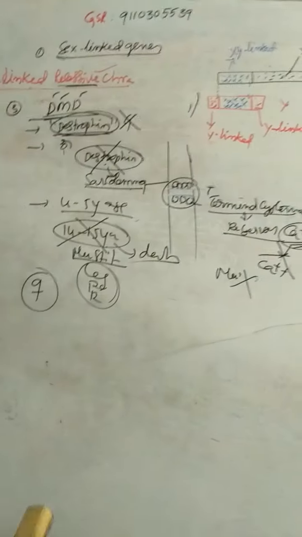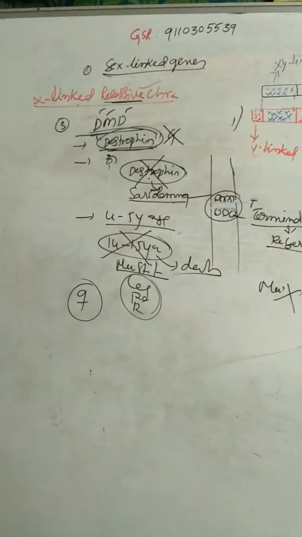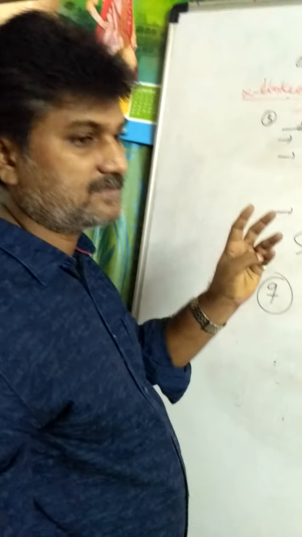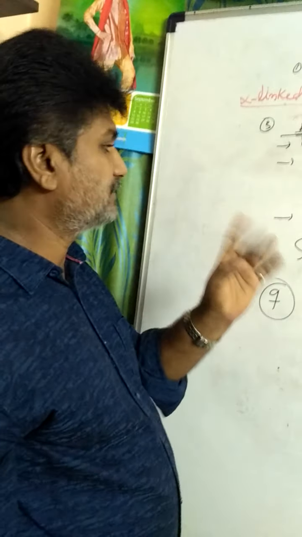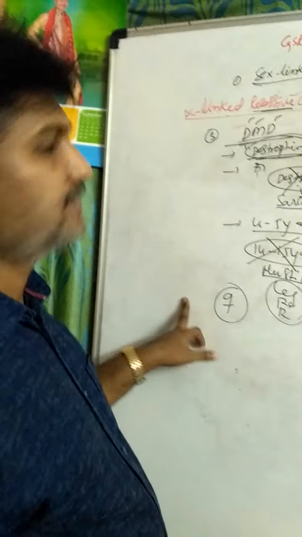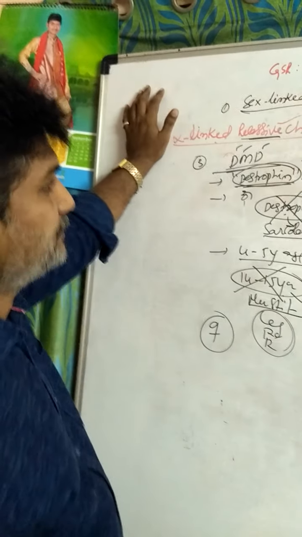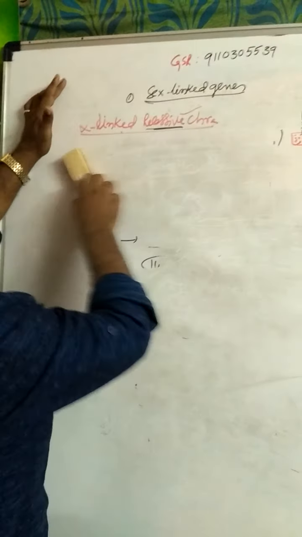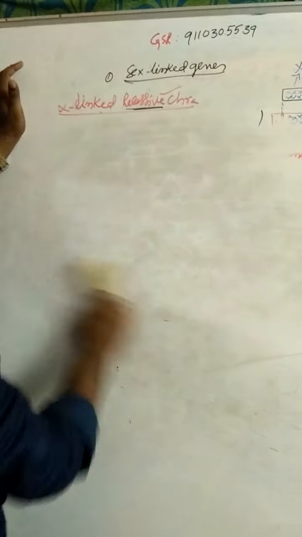These are the X-linked recessive disorders. What are the 3 X-linked recessive disorders? One is color blindness, second is hemophilia, and third is DMD, Duchenne muscular dystrophy. That is about sex-linked, X-linked recessive characters. And coming to the next one, X-linked dominant characters.